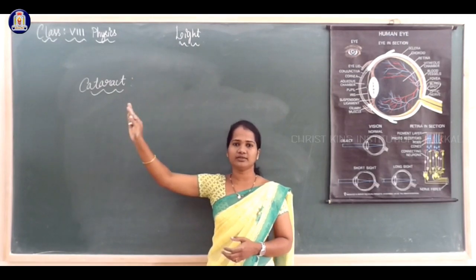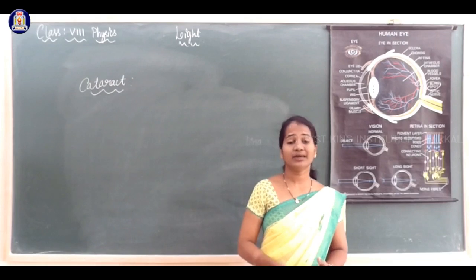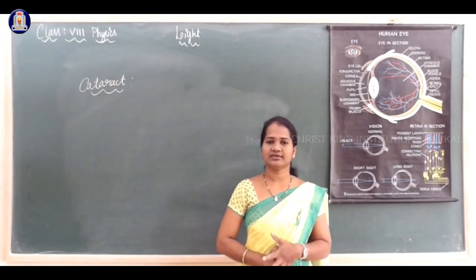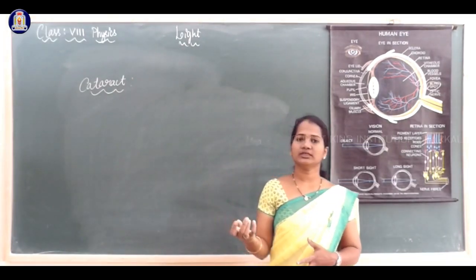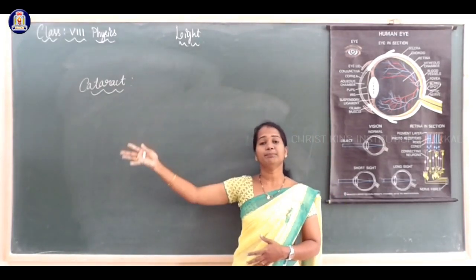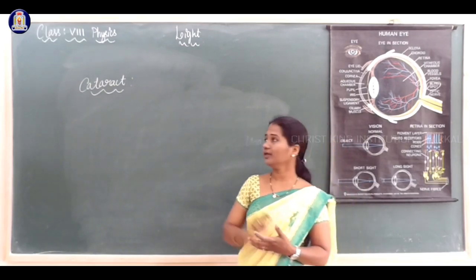In severe cases, cataract leads to loss of vision. But this defect can be corrected by cataract surgery, by removing this lens. This is a defect of the eye lens, so by replacing it with an artificial lens, this defect can be corrected.